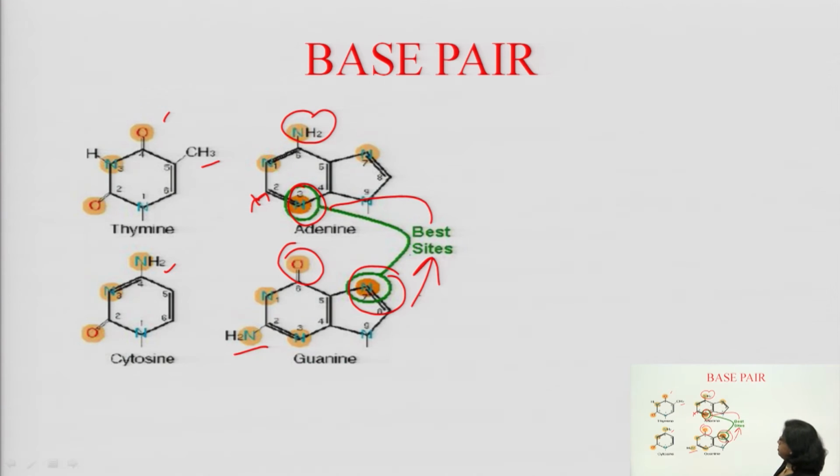So, this is a base site. On another site there is also the 1 nitrogen, you see the structure, this is also for nucleophilic attack. So, 1 and 3 of adenine and 7 of guanine are the most important sites where nucleophilic attack will take place. So, you have to remember these base sites: N7 of guanine and N3 of adenine.